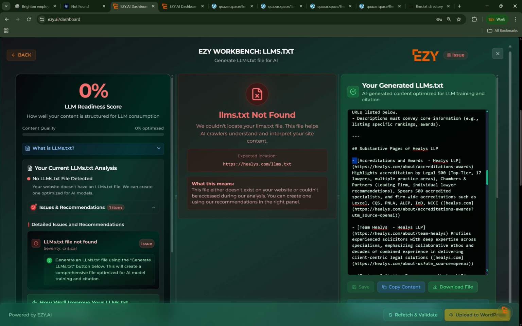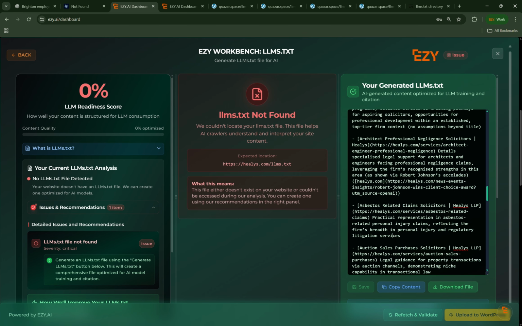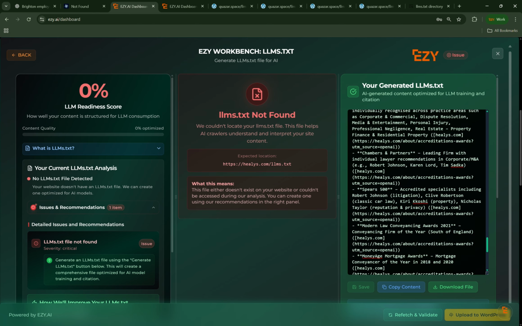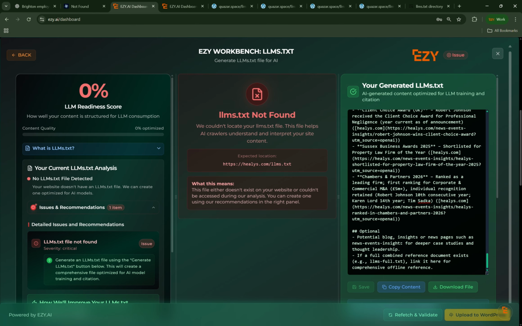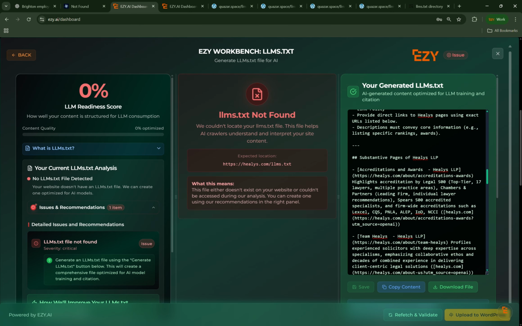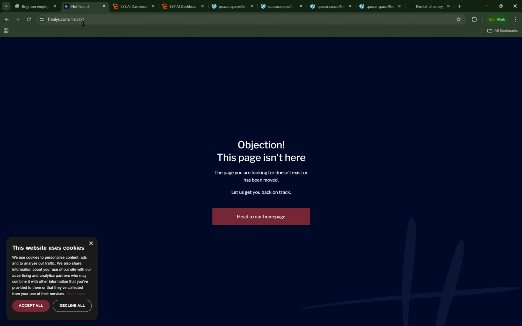And of course, we upload this directly to your website, and you can edit it, you can save it, you can add or remove different pieces of information from it. And if you pass this through, you'll be sure to receive a score of at least 94% using EZY.ai. So I hope that's helpful. I hope that shows you why it's important to have an LLMs.txt file. If you're a huge firm, you might not need it because there'll be so much information online where people can find your pricing, your services and products. But if you're a smaller business, then it's probably recommended that you have an LLMs.txt file.